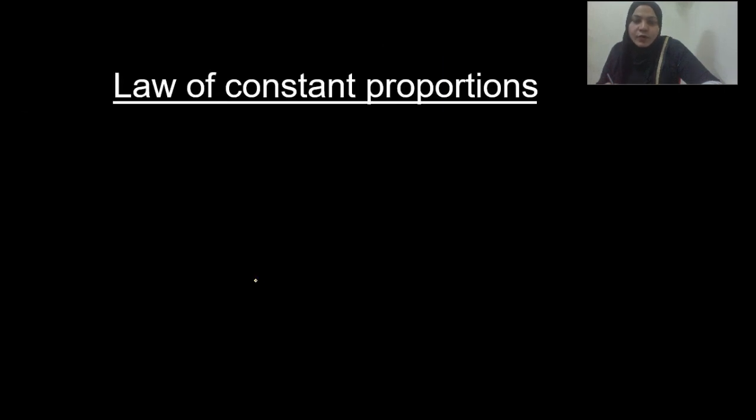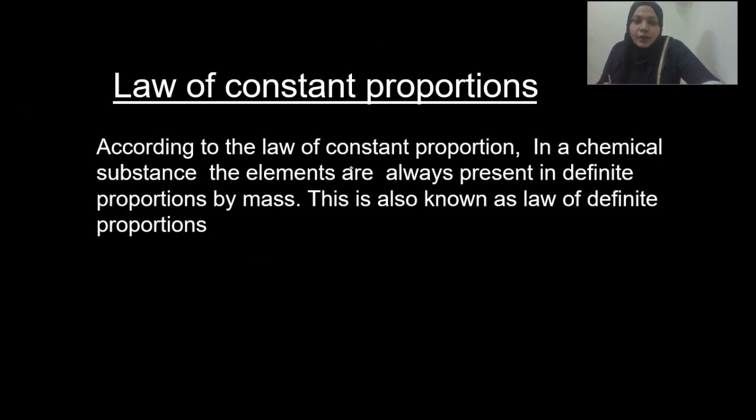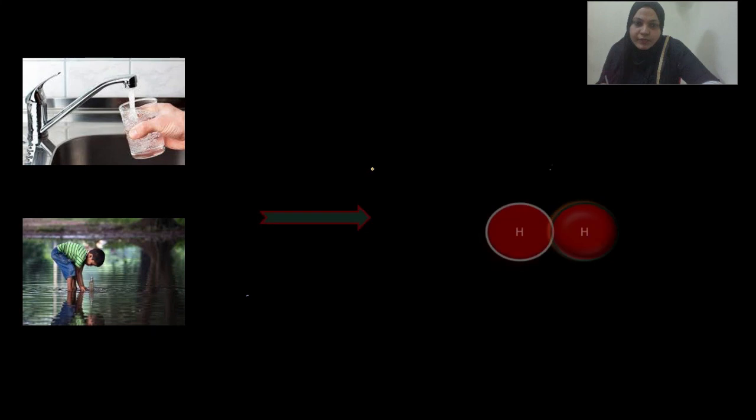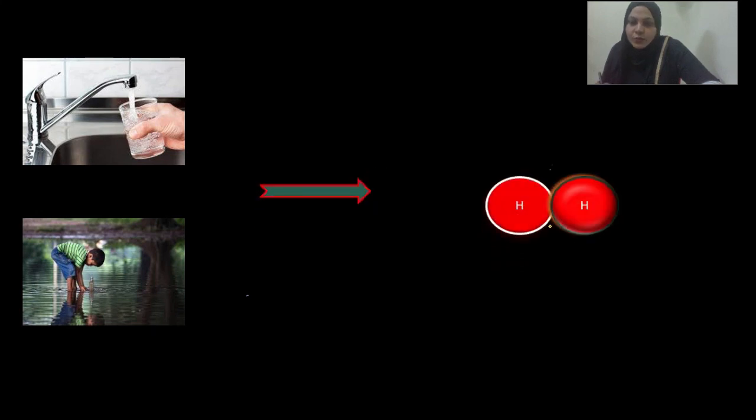Next one is the law of constant proportion. According to the law of constant proportion, in a chemical substance, the elements are always present in definite proportion by mass. This is also known as the law of definite proportion. We can explain this with a small example. If you take water from a tap or pond, the water will always have 2 hydrogen and 1 oxygen.